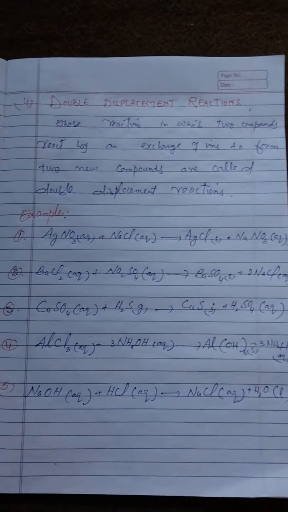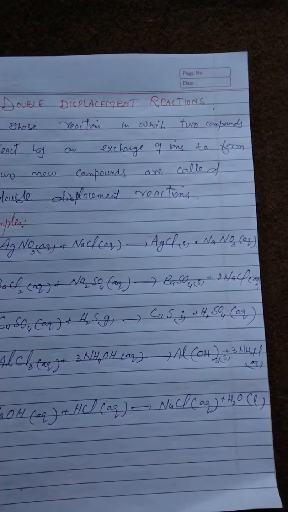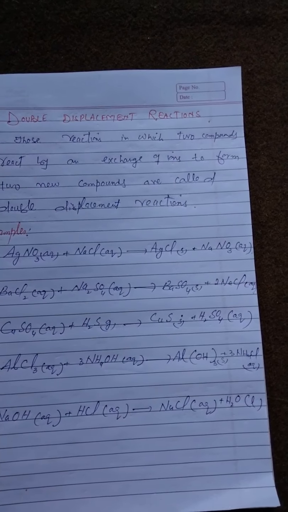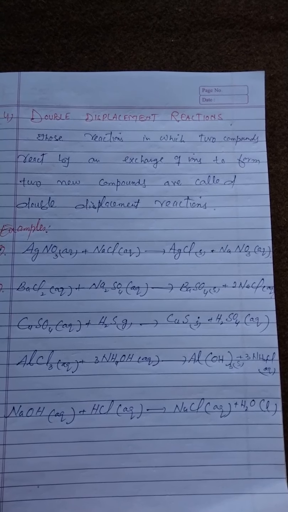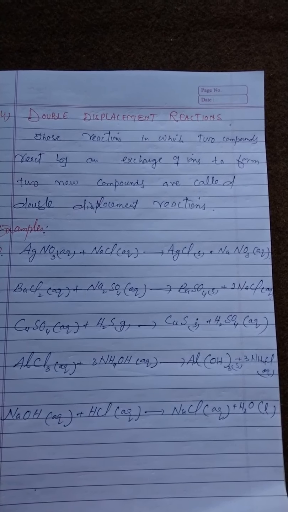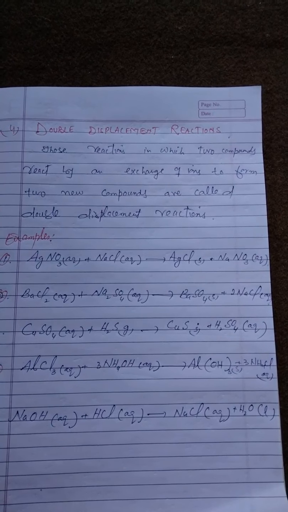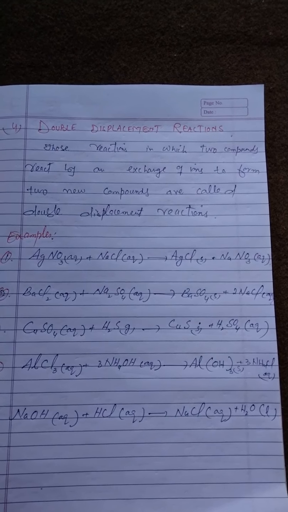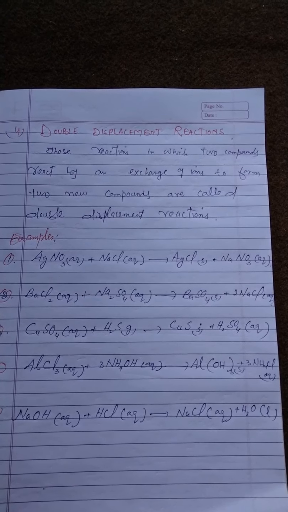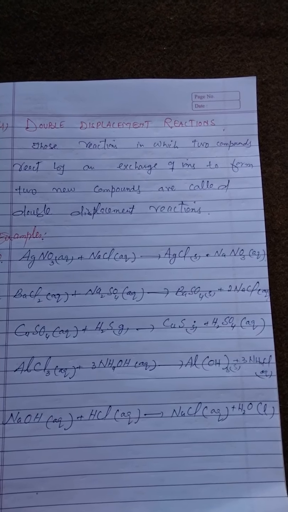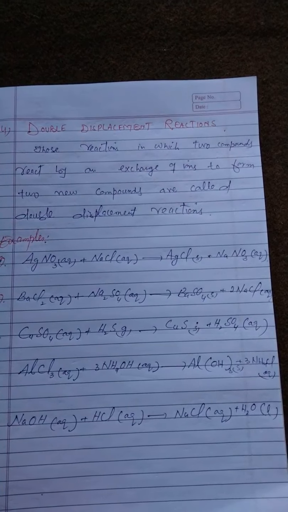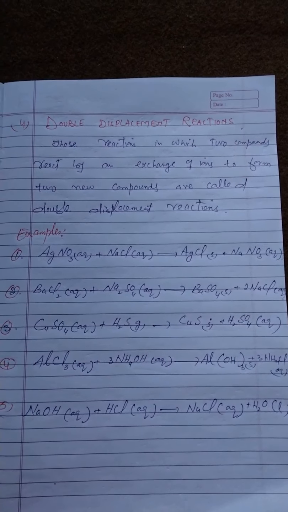Now another type of reaction is double displacement reactions. Because in single displacement reactions, only one element displaces another element from its compound. So in double displacement reactions, what happens? What are the double displacement reactions?